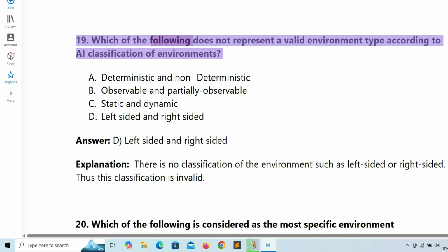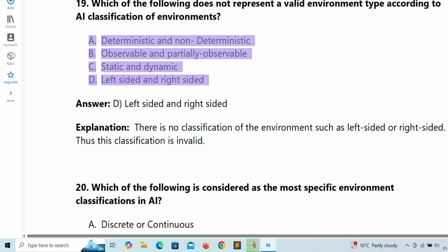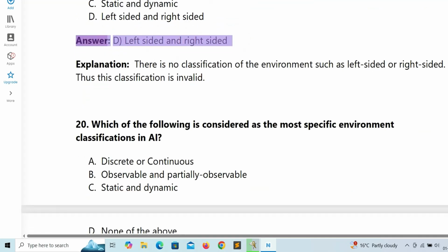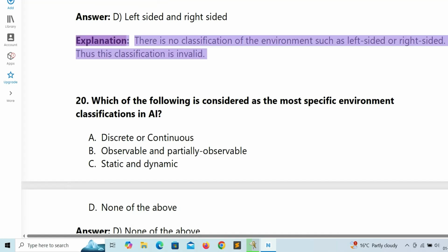19. Which of the following does not represent a valid environment type according to AI classification of environments? A. Deterministic and non-deterministic. B. Observable and partially observable. C. Static and dynamic. D. Left-sided and right-sided. Answer: D. Left-sided and right-sided. Explanation: there is no classification of the environment such as left-sided or right-sided. Thus, this classification is invalid.